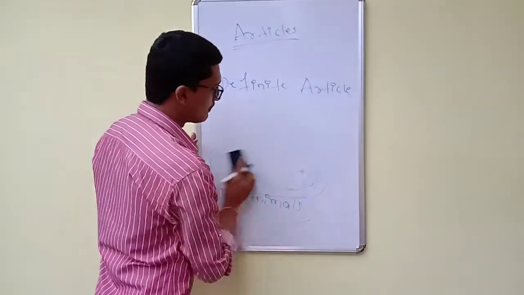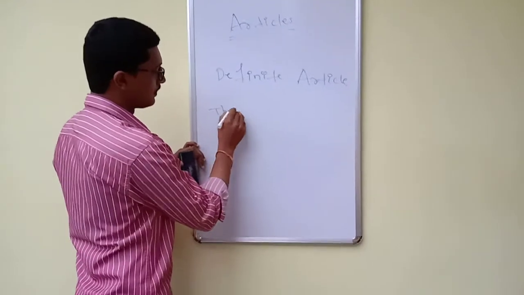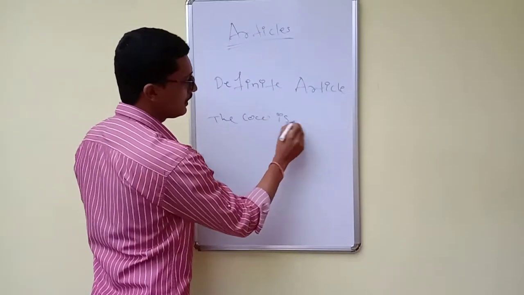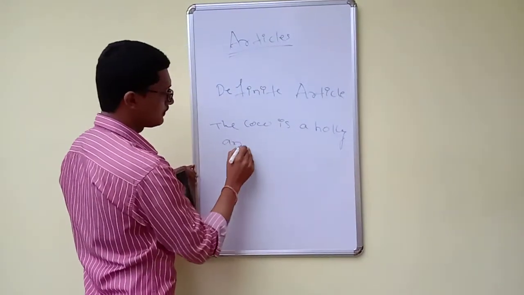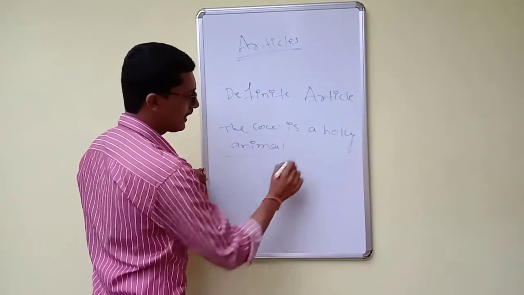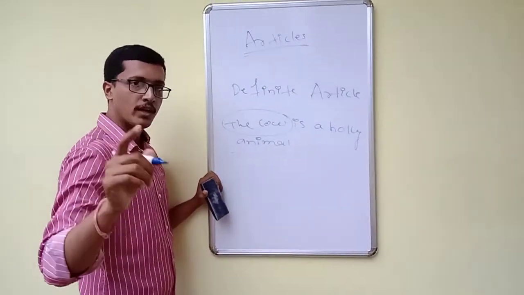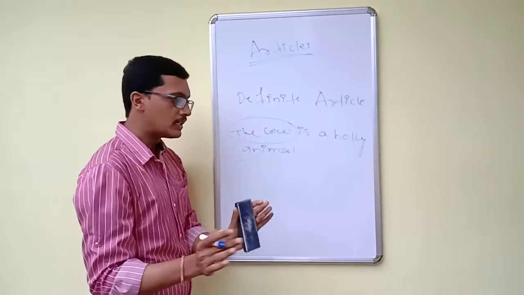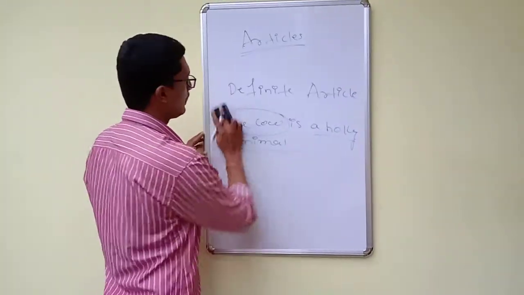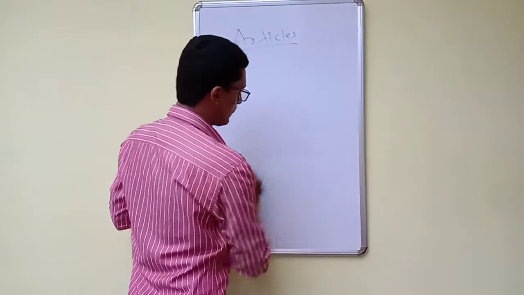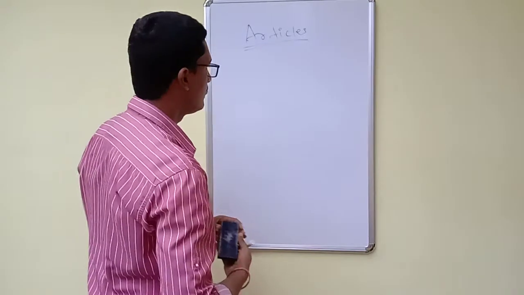And I will give one more example here. The cow is a holy animal. So we are speaking about the cow means we are not speaking about one cow. We are speaking about all the cows in general, which is holy animal to us. Now, these are the one things. And when we have to omit the definite article and indefinite article, that is as I already discussed with you.